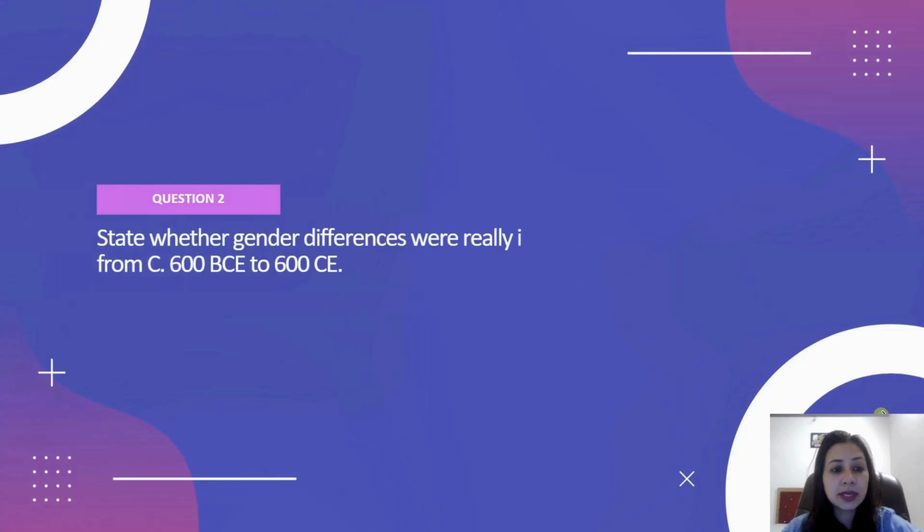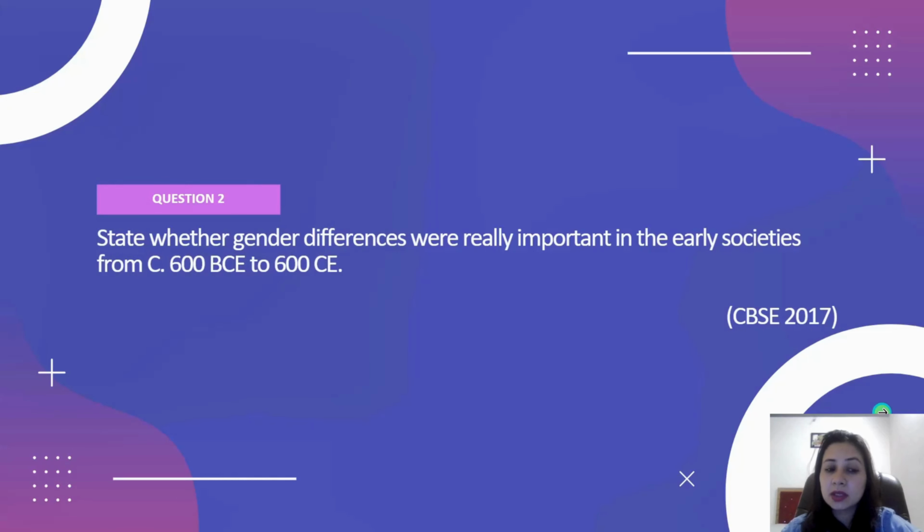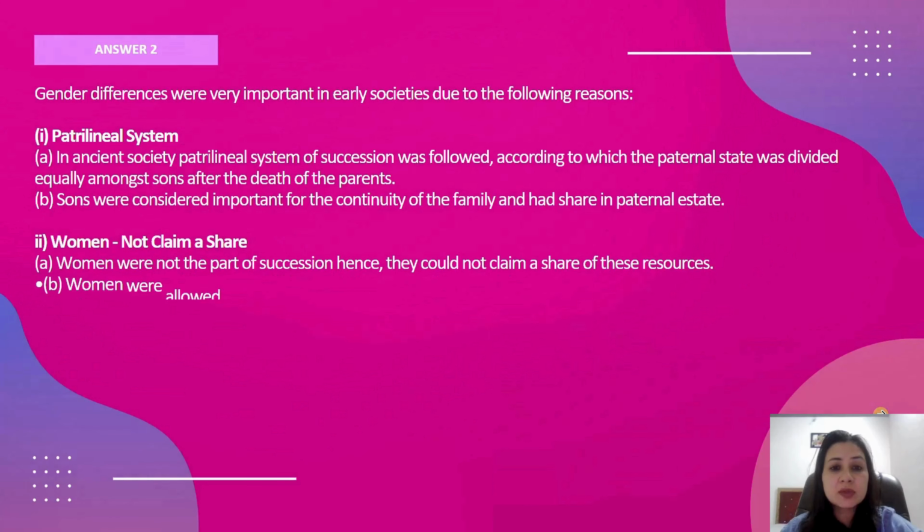Now moving on to the next question. State whether gender differences were really important in the early societies from 600 BCE to 600 CE. Definitely they were, and still we can find gender differences prevalent in our country. So gender differences were really important.